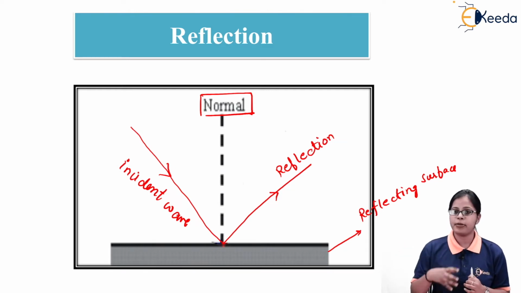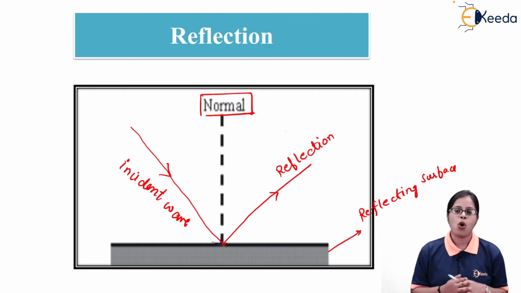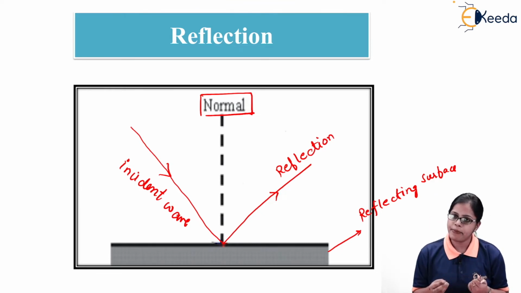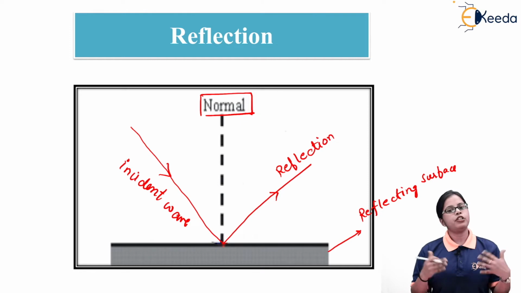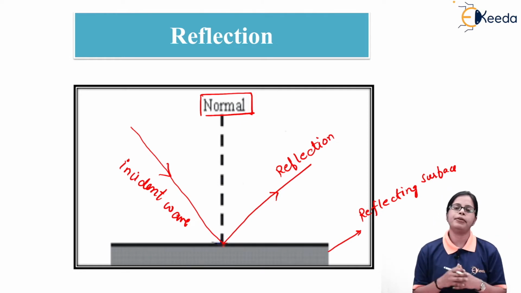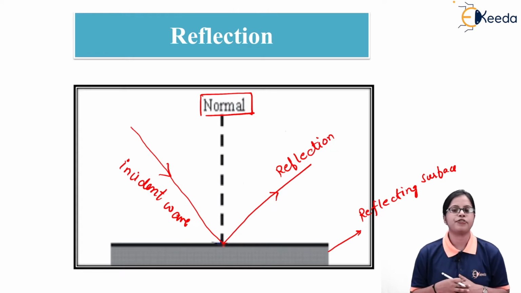But when we consider a perfectly reflecting surface, all the incident rays are going to be perfectly reflected in the same medium. So whenever we talk about light rays getting bounced back in the same medium after striking a surface, that phenomena is referred to as reflection of light.